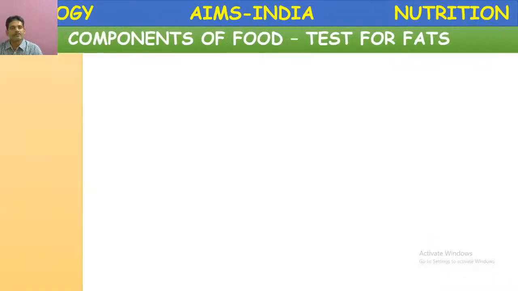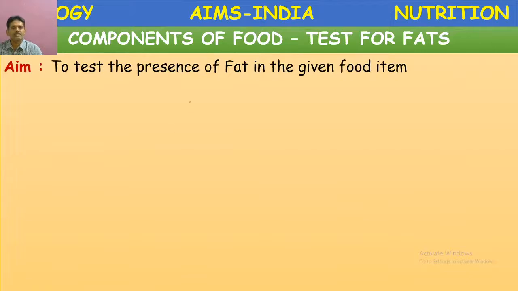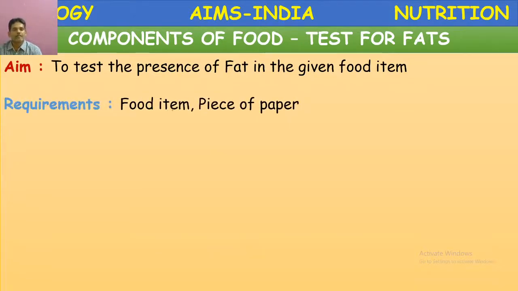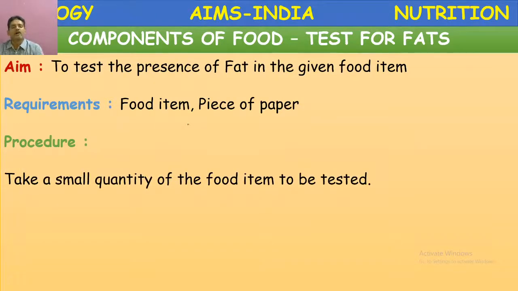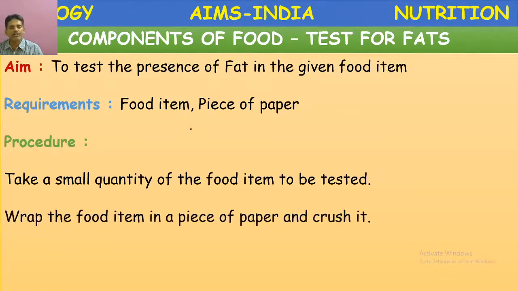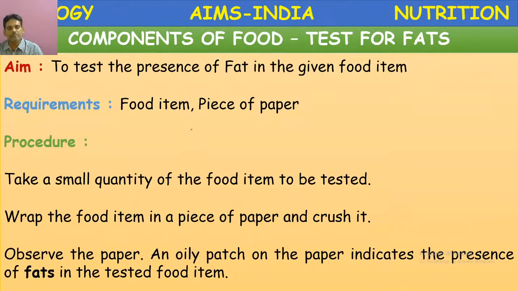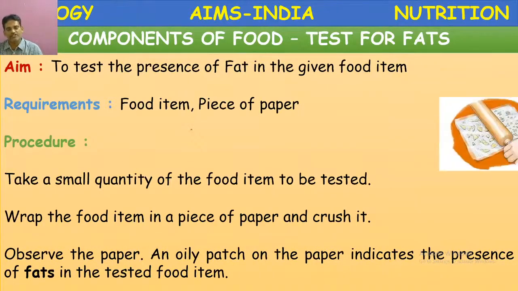So let us go for the test for these fats. To test the presence of fat in the given food material, what are the requirements? A food item and a piece of paper. The procedure is very simple. Take a small quantity of the food item to be tested. Wrap that food item in a piece of paper and crush it like this.